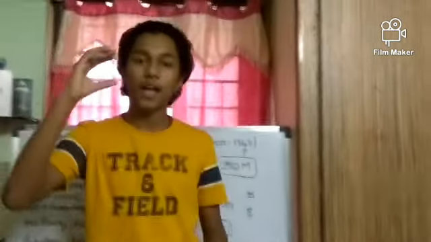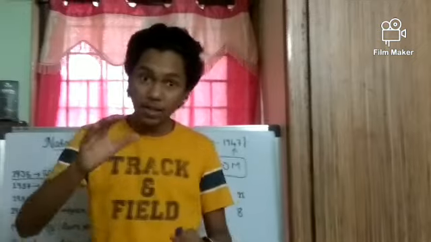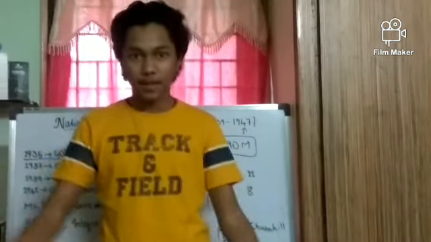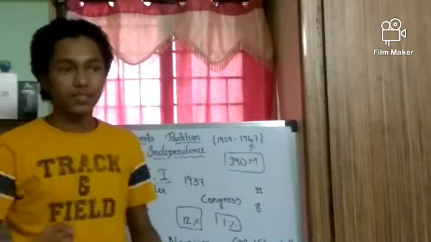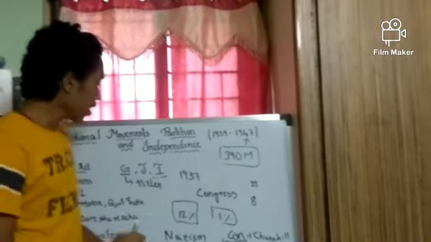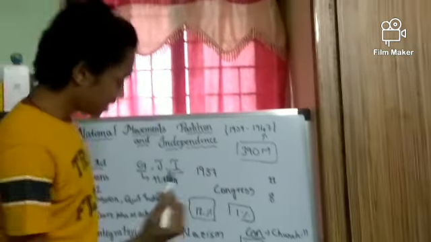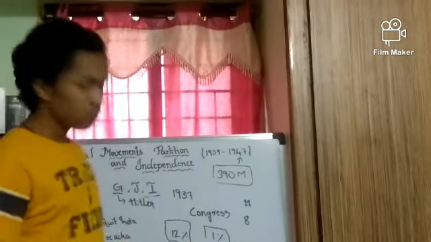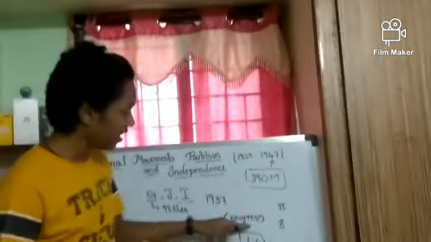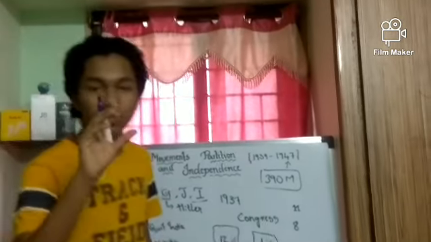Dominion status means they would have a government. Everything would be done the same as now, but this whole Indian empire would be in the control of the British king. And for that, Congress said a big no. So this didn't work out for Britain. But still, the war started, and Indians were involved, and many Congress leaders and ministers got super worried.